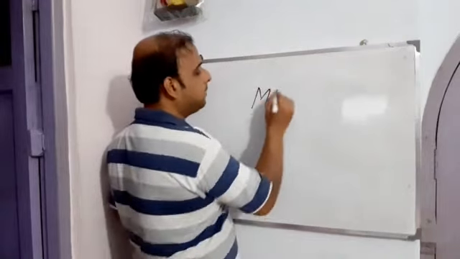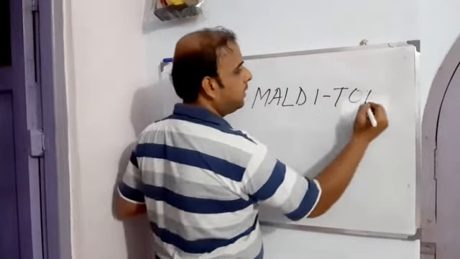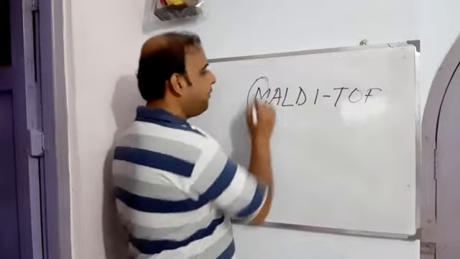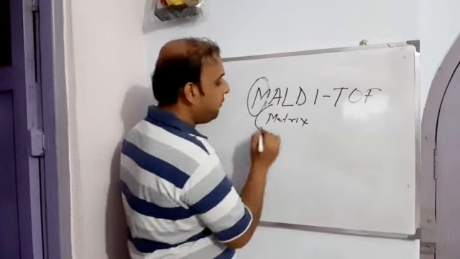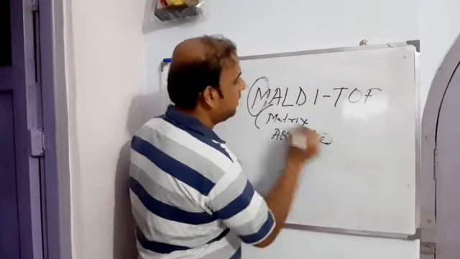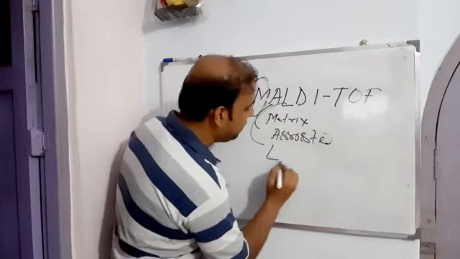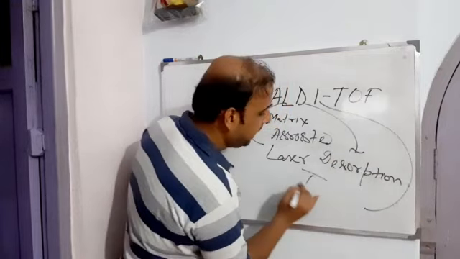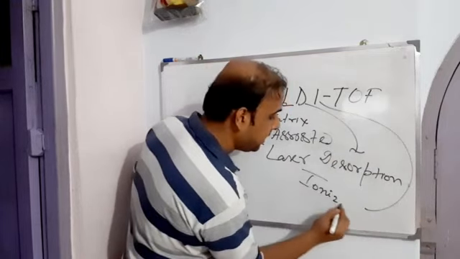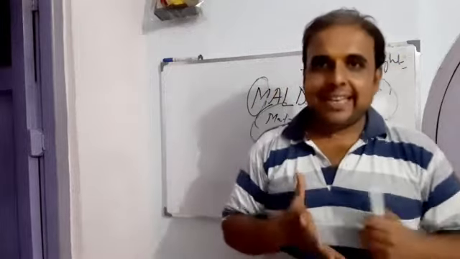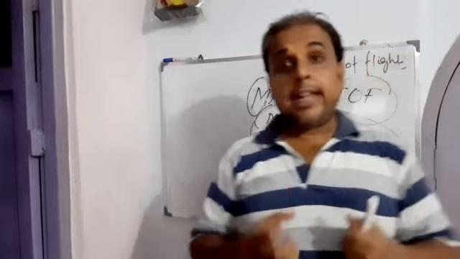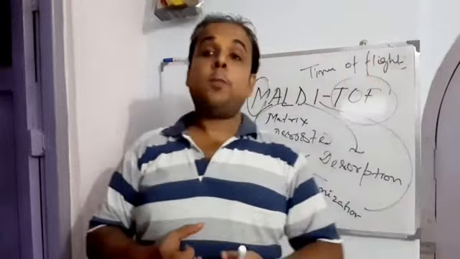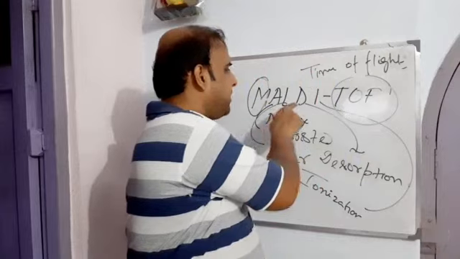MALDI stands for matrix assisted laser desorption ionization: M for matrix, A for assisted, L for laser, D for desorption, and I for ionization. And TOF means time of flight.